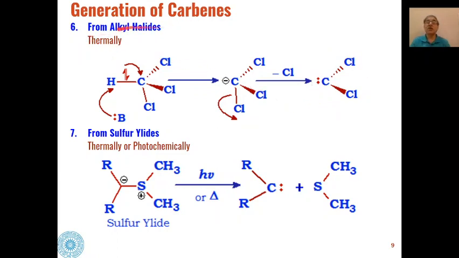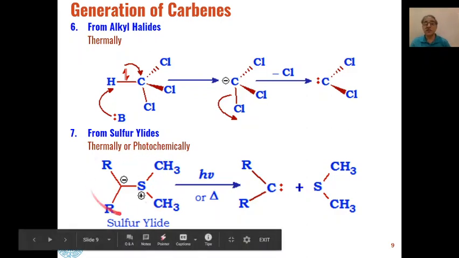So this is how alkyl halides, when they are thermally treated with some base, can be converted into carbenes.